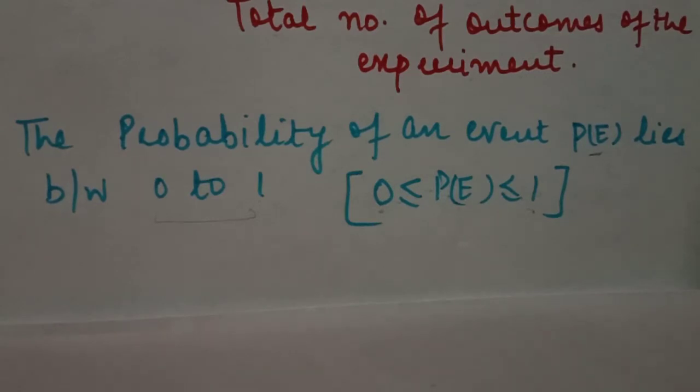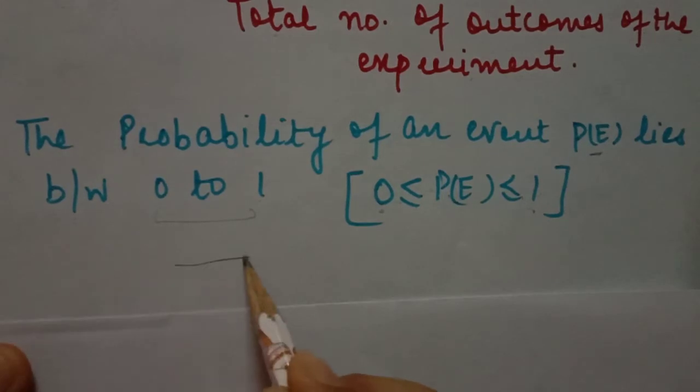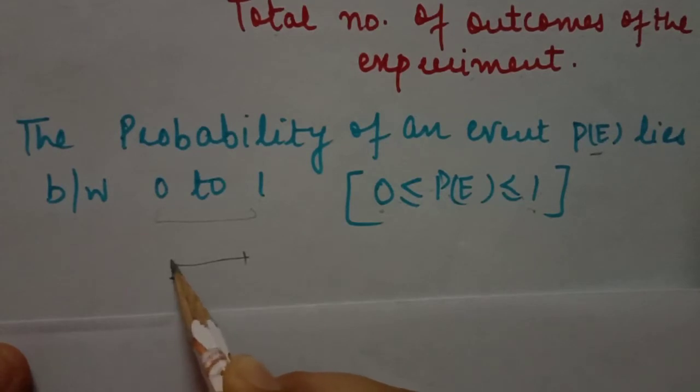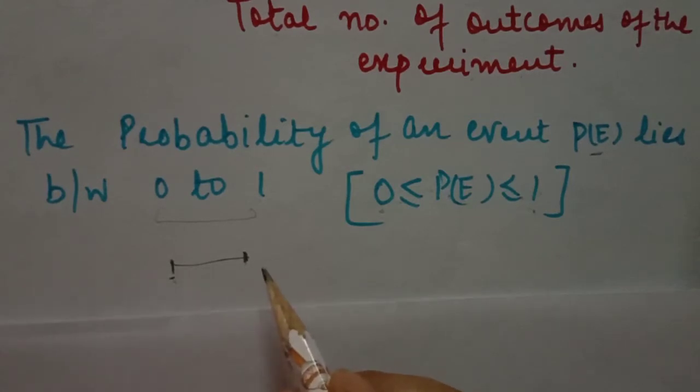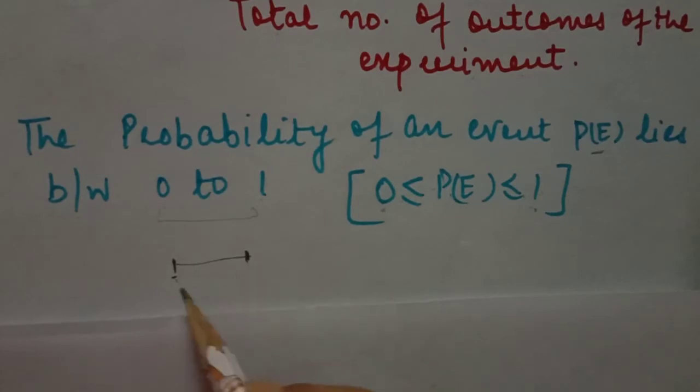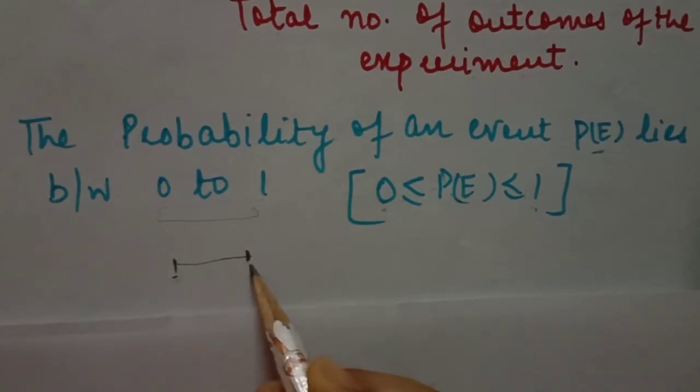Why does it lie between 0 and 1? Because the boundary limits are that an event is 100% sure to happen, which means it is a sure event, and the other boundary limit is that it is fixed that this event will never happen, which means it is an impossible event. So the limits are the sure event and the impossible event.